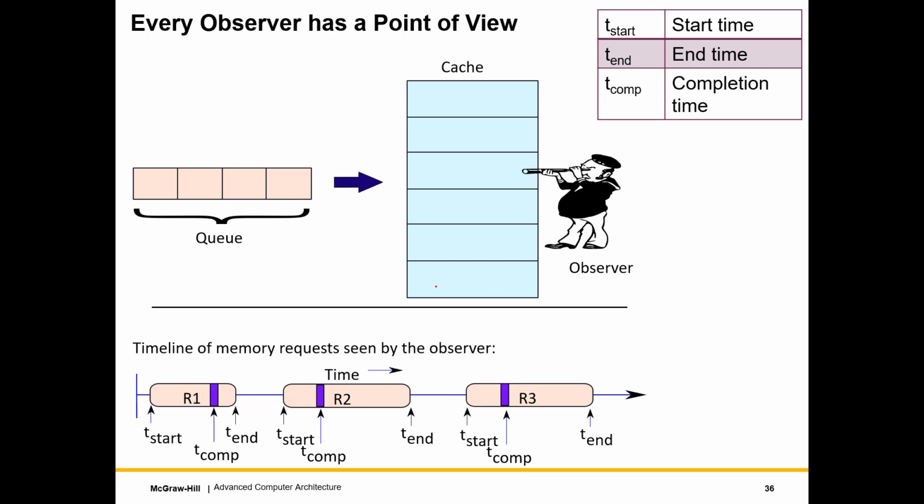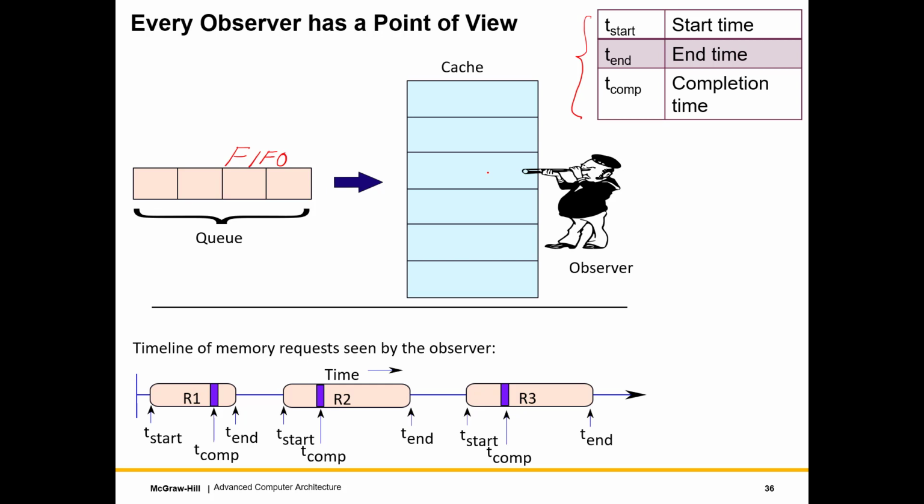So look at this as a cache. Let's say I place an observer. This notion of observers is very important, right? Who is sitting where and observing and recording what. So what will happen is we'll have a set of requests that come to a given location within a cache, and they can be put in a first in first out queue, a FIFO queue, right? And we will define three terms: a starting time, which means the time at which the request starts; the ending time, the time at which it ends; and the completion time, which means the time at which it appears to execute.